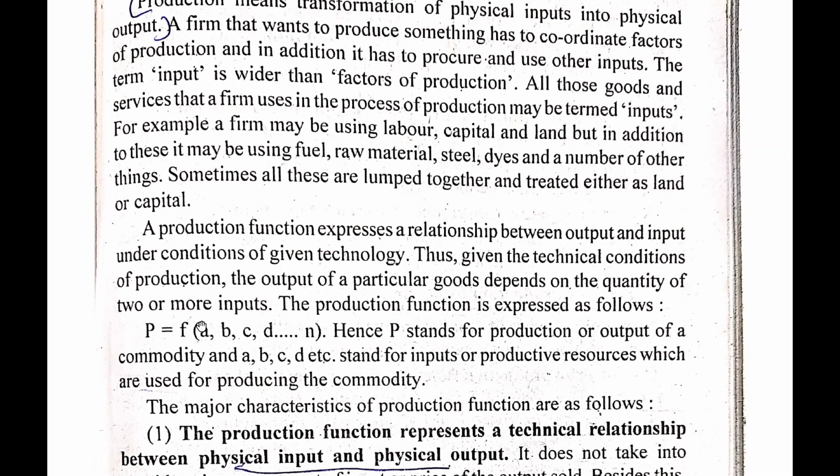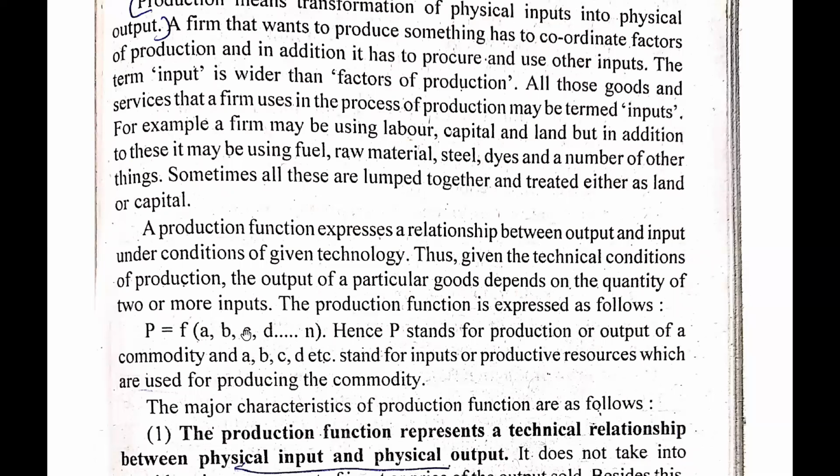These are the inputs. We need inputs to do production. We must have raw material, machines, capital, labor, and land. Without these things we cannot do production. So guys, we need to understand what kind of resources we need to have when we do production.